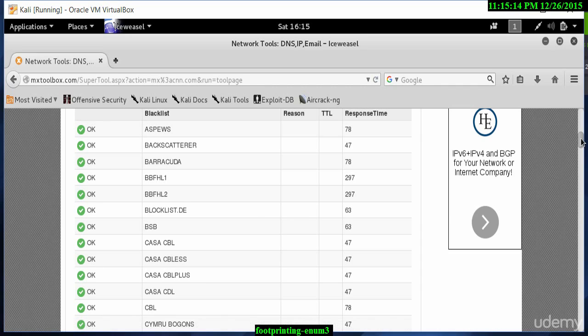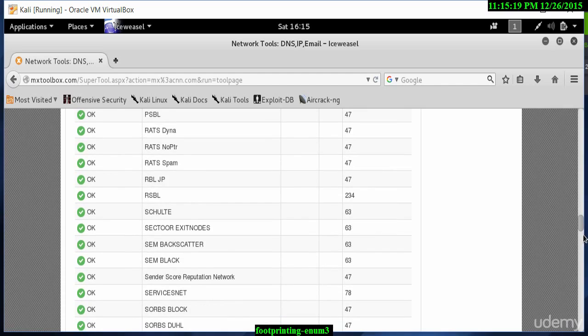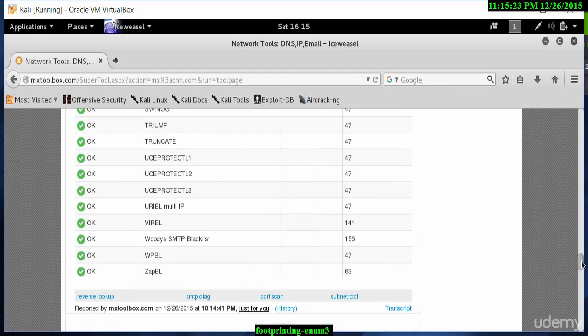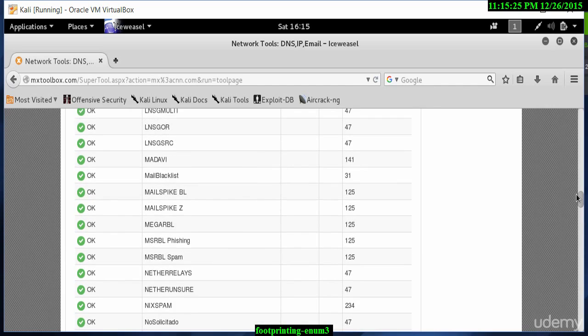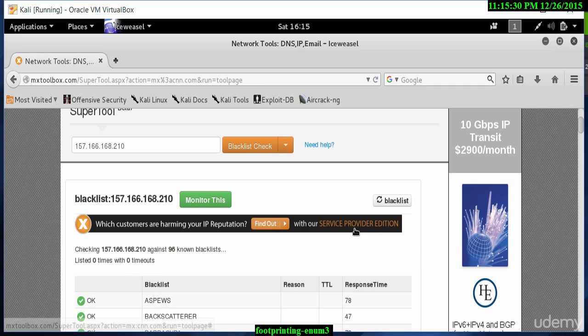So if you're doing it for a client or for your company, you can check if your site has been blacklisted here. Especially if email servers are blacklisted, we can do something about it, and this site provides that information very, very quickly. This website has quite a few tools that are available to us.